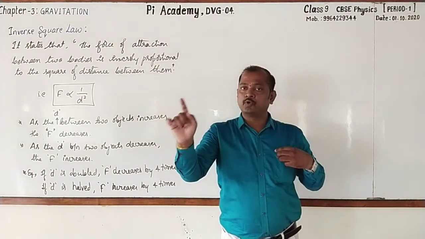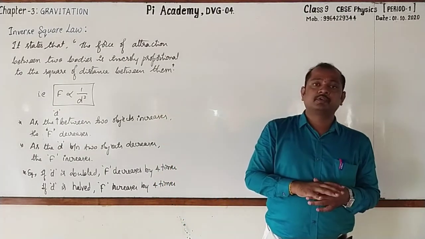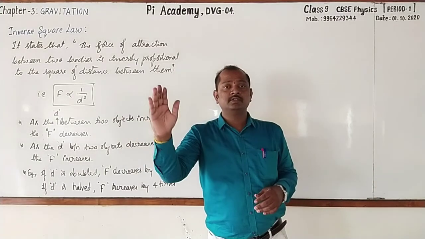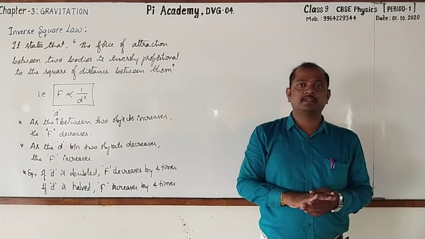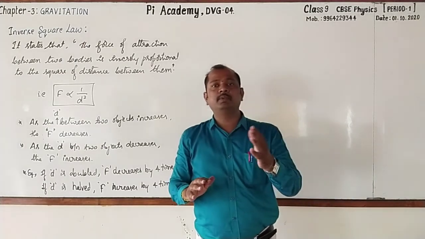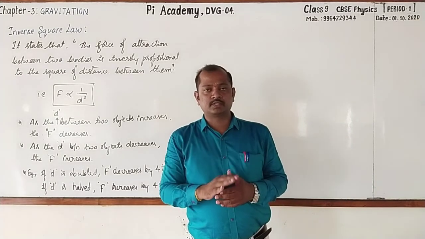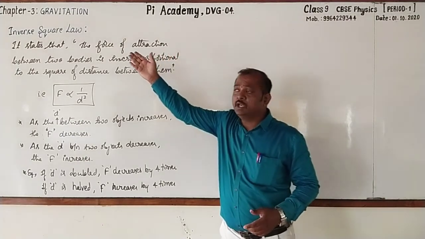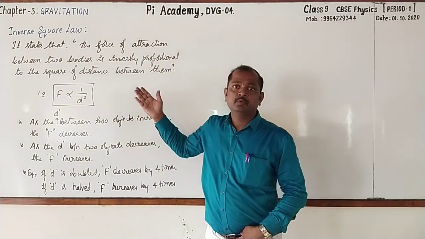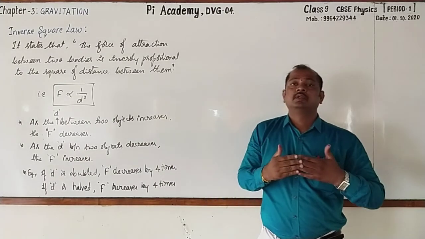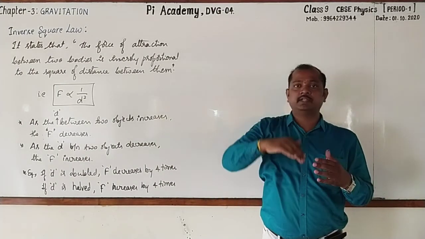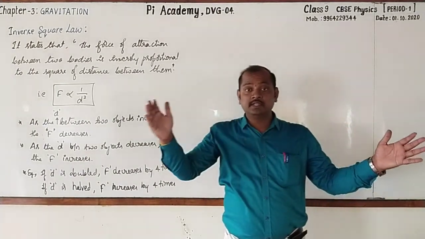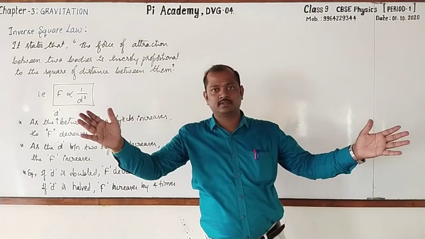Next, fourth point is the value of gravitational constant, that is G is equal to 6.67 into 10 raised to the power minus 11 Newton meter square kg to the power minus 2. Followed? And in addition with that, even I have given inverse square law. From that, we can come to know how the gravitational force increases or decreases as the distance decreases and increases.